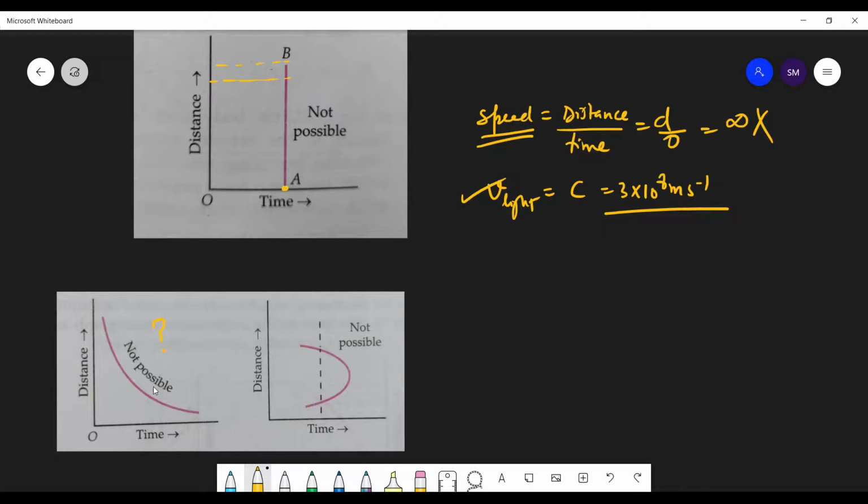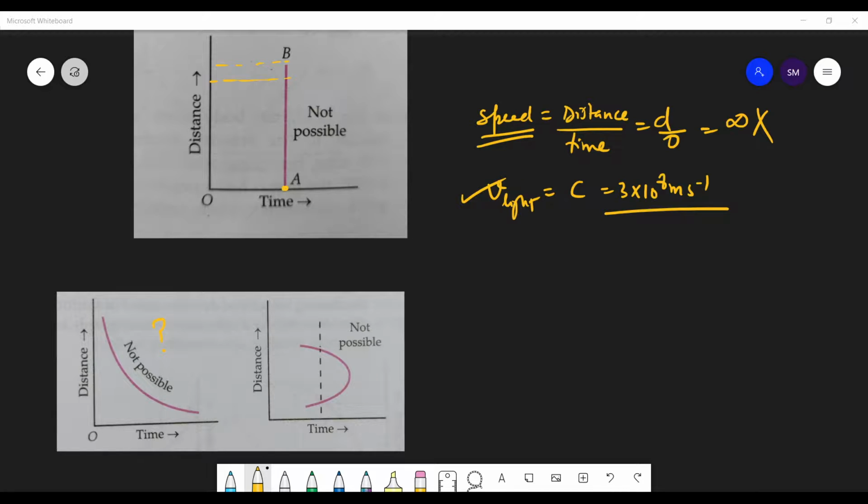Sir, distance can't go negative, only displacement can. Okay, you are near to the solution, you just need to rethink about the lines. Sir, in the second graph, time can never go backwards, so that is not possible.